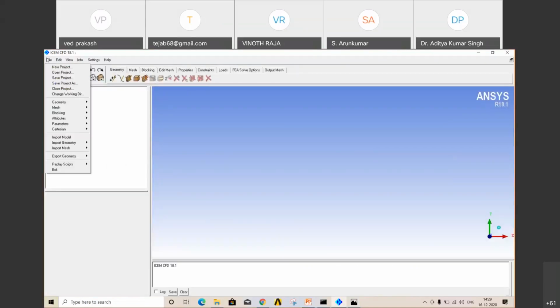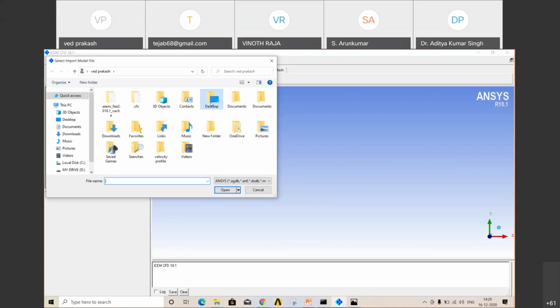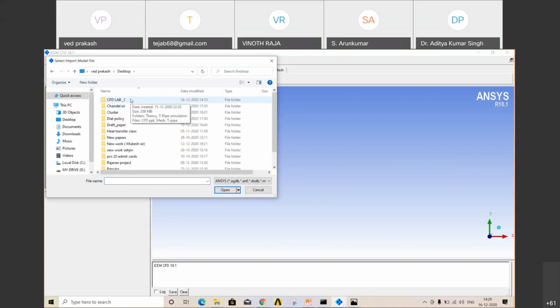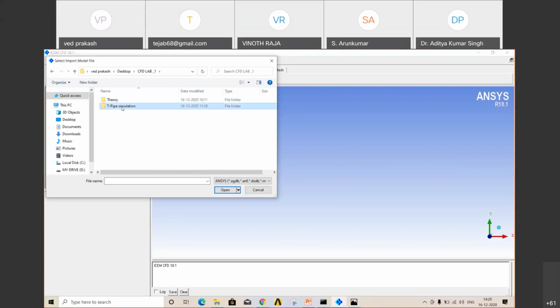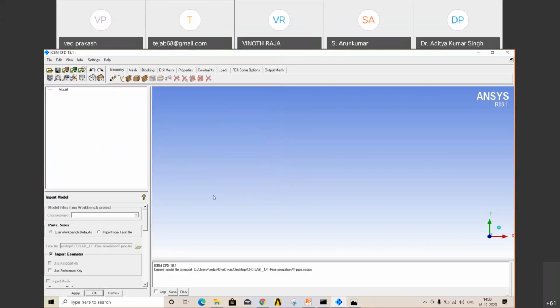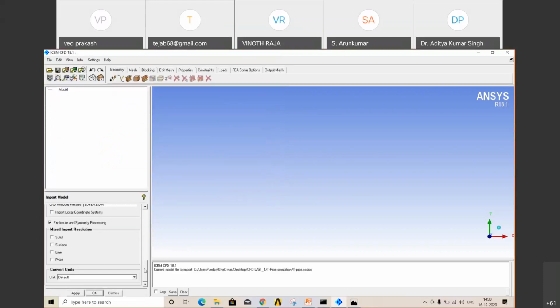Okay, so go to file. You have already saved your model. Go to file, import model. Then where you have saved your file, there were three formats: STEP file, IGS format, and SpaceClaim. Okay, T-pipe simulation. I have already saved the T-pipe. This is in SpaceClaim format. Just click open. Then the units we have created in millimeters. Apply.